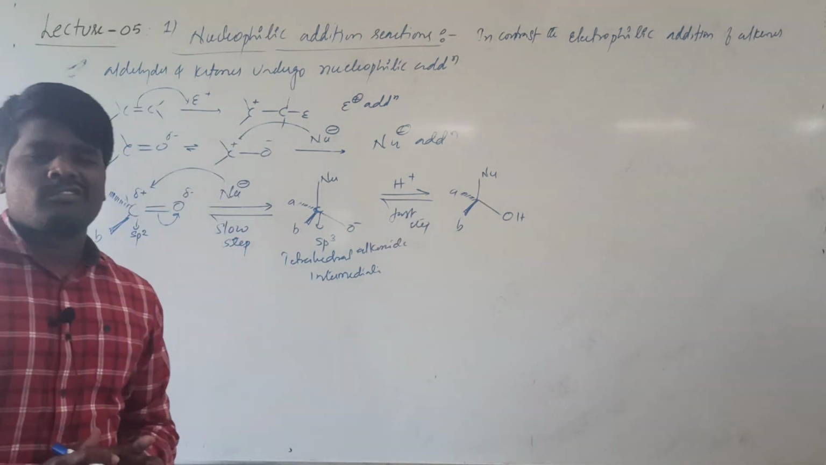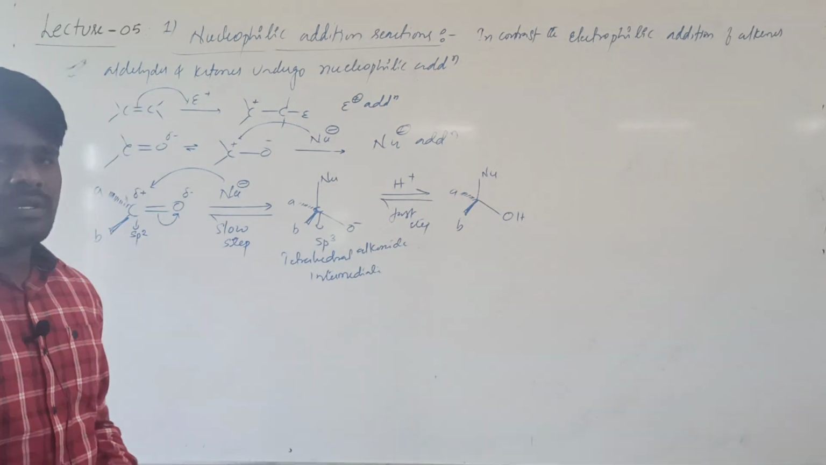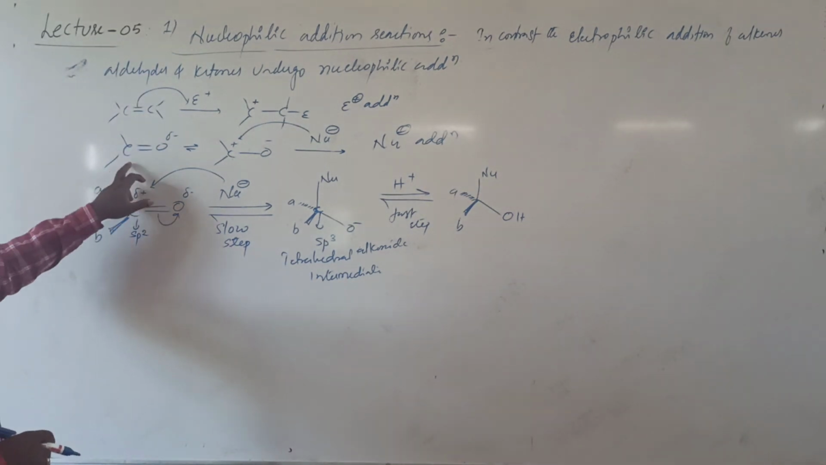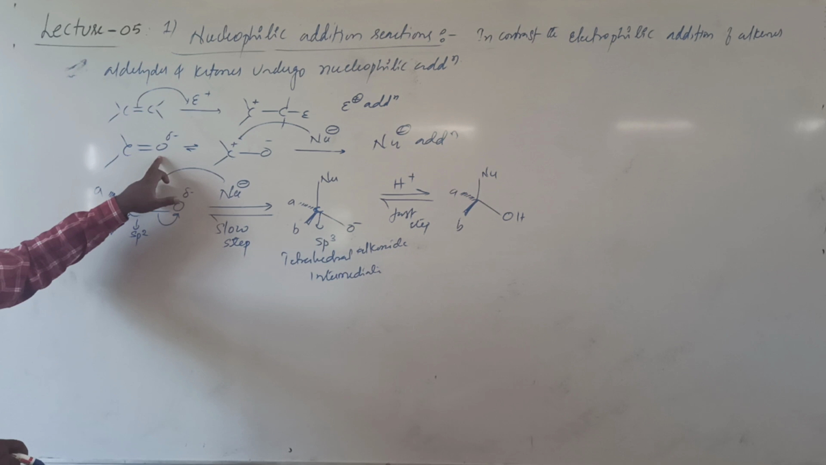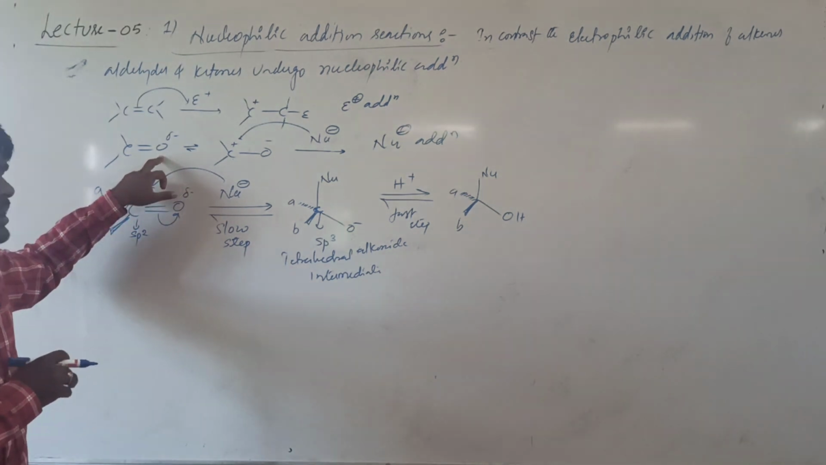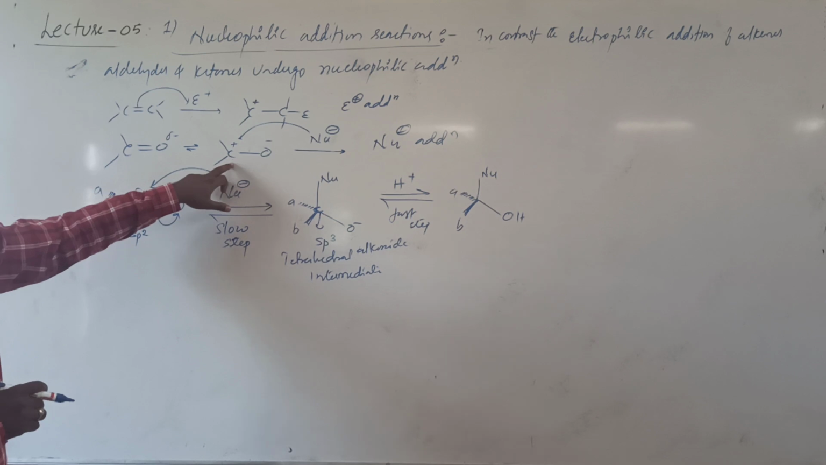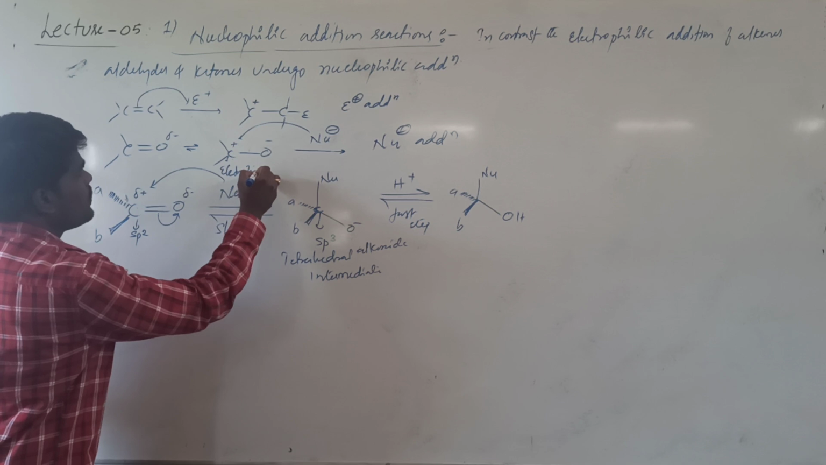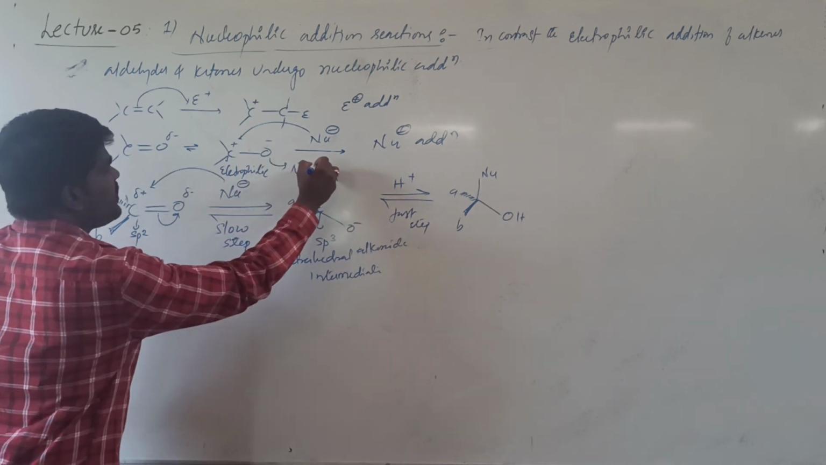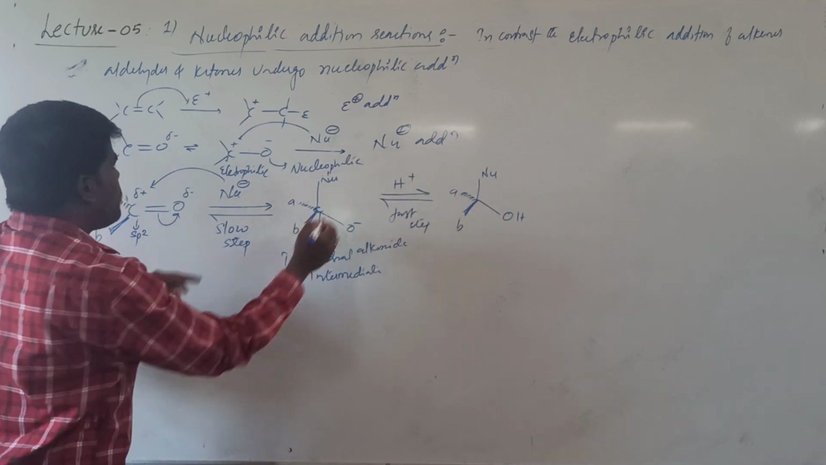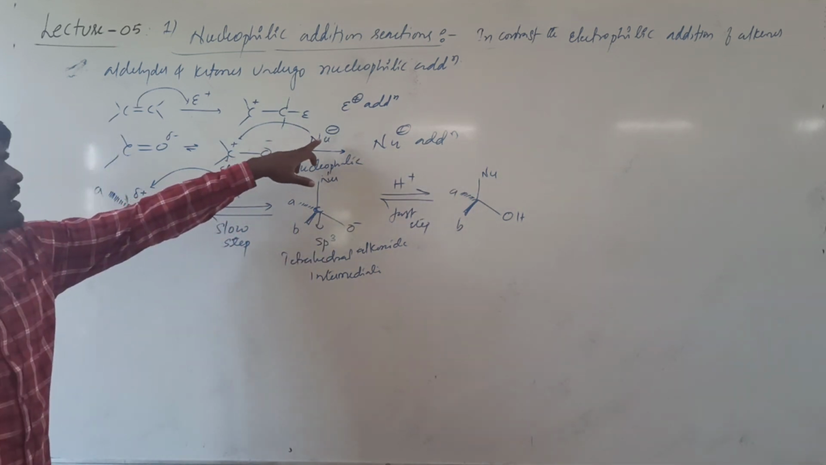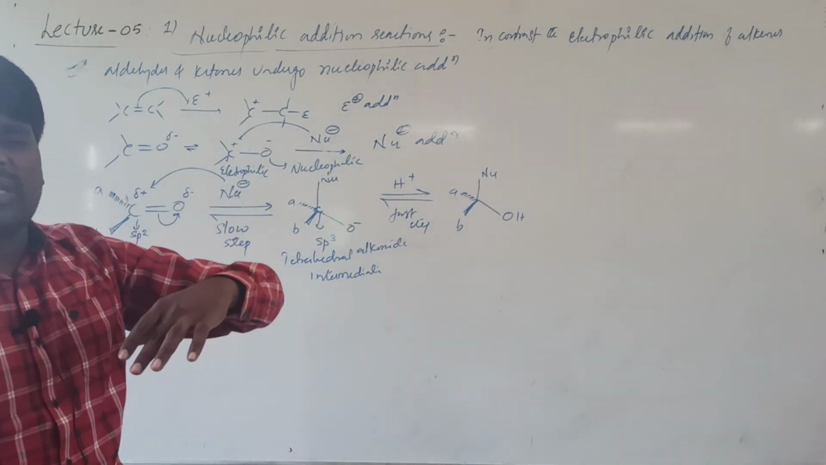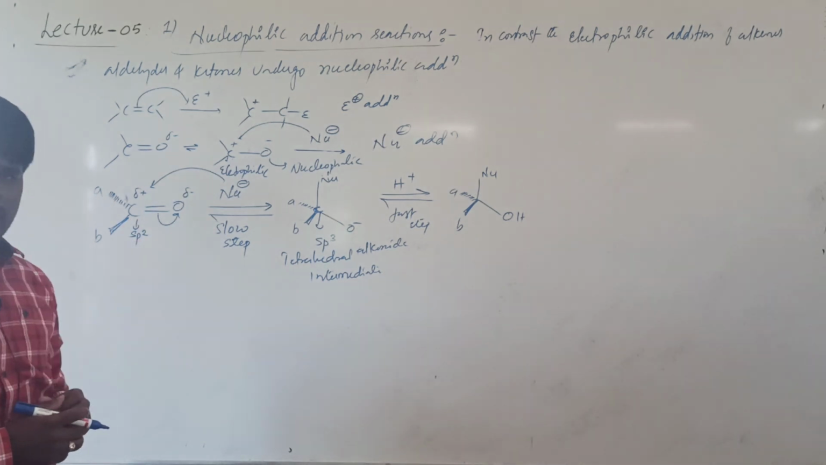Basically, the main reactions of carbonyl compounds are nucleophilic addition reactions. What is the reason for the nucleophilic addition reactions? In carbonyl compounds there is a double bond between carbon and oxygen, and we know that oxygen is more electronegative than carbon. Because of that, the carbonyl carbon is electrophilic in nature, whereas oxygen is nucleophilic in nature. Because of the positive charge on the carbonyl carbon, it attracts the negative part of the reagent. As the addition is initiated by the nucleophile, we call it a nucleophilic addition reaction.